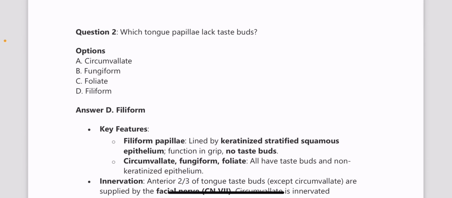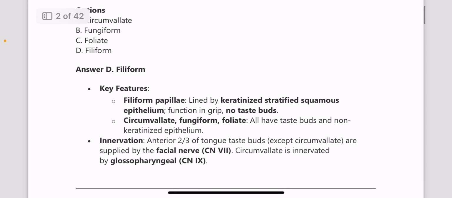Next question, which tongue papillae lacks taste buds? So the answer is filiform. And recently, tongue papillae is a question which keeps coming up. Regarding filiform, in this question you can see, and the circumvallate papillae image was given in a previous year, and again related tongue papillae questions are coming up. So this is a potential topic. Please don't forget to go through this.